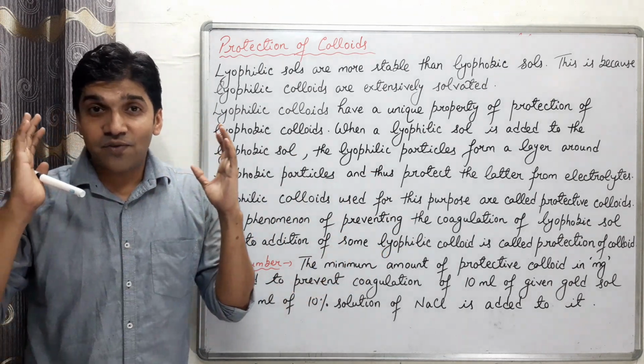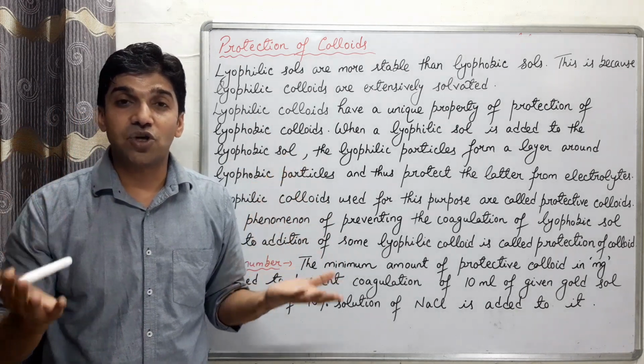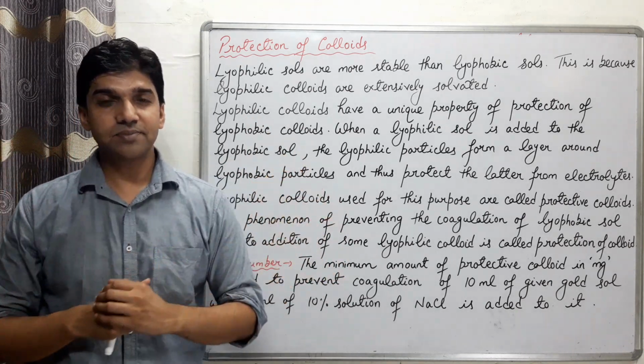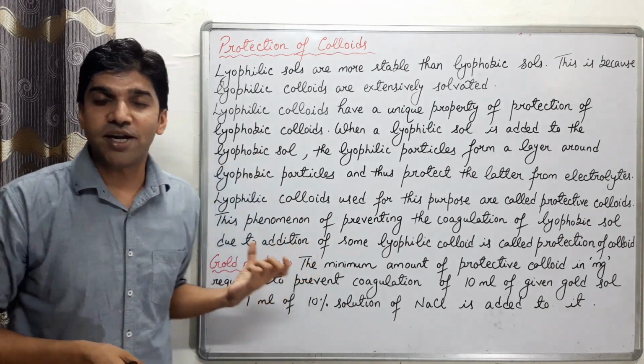Now different lyophilic colloids have different ability to prevent the coagulation of lyophobic sols, and it can be determined by using gold number.